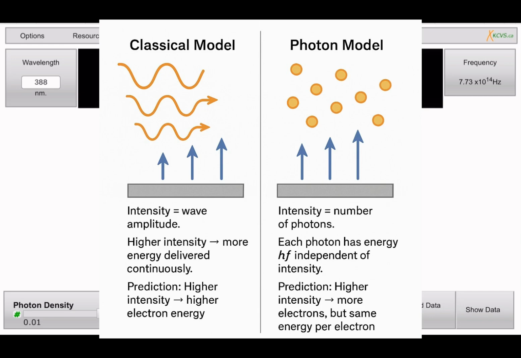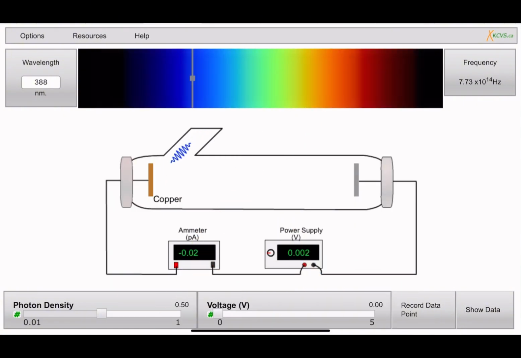First, intensity equals the number of photons, and each photon has energy independent of intensity. Third, prediction: higher intensity equals more electrons but the same energy per electron. This exactly matches what experiments showed.